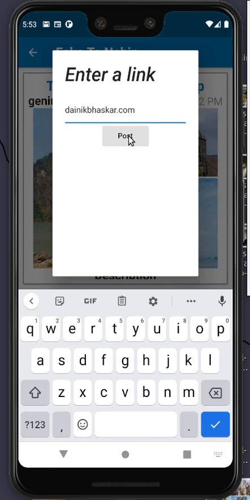It can be any resource, and you can post it. Now this link is available in the post view, and the user who posted this fake news can see the resources. So in this way it is very easy for a user to check the authenticity of a particular news, video or image.